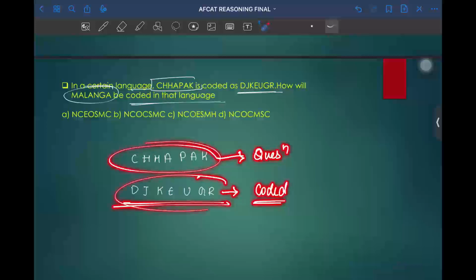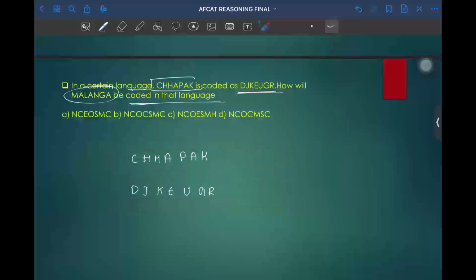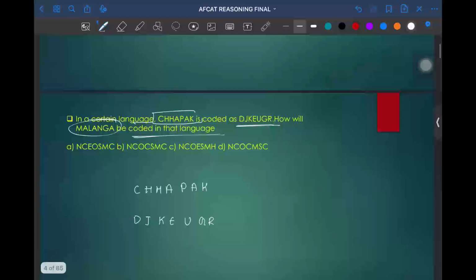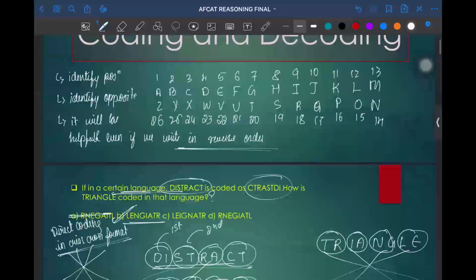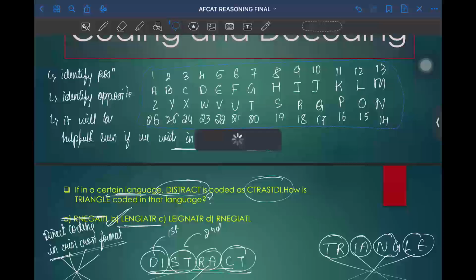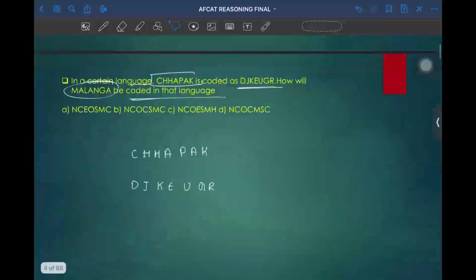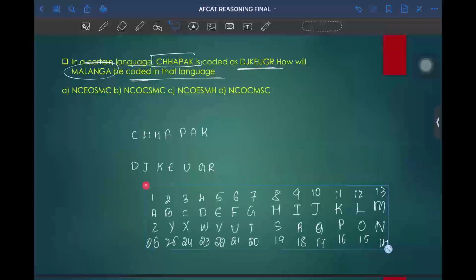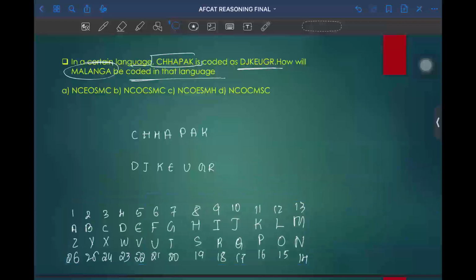So whenever we find a coding decoding question like this, we just need to write the position of each letter. As I mentioned, this coding chart will be useful for your complete coding and decoding. When we look at this, C is coded as 3.